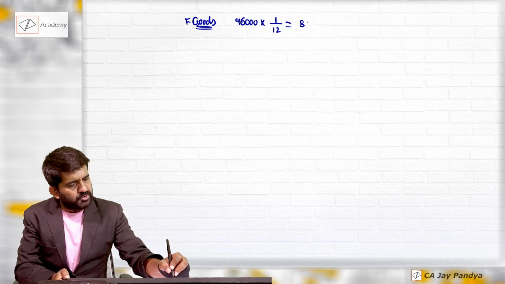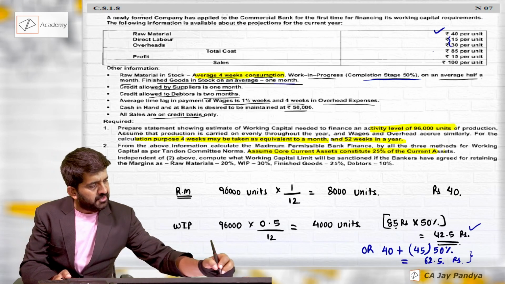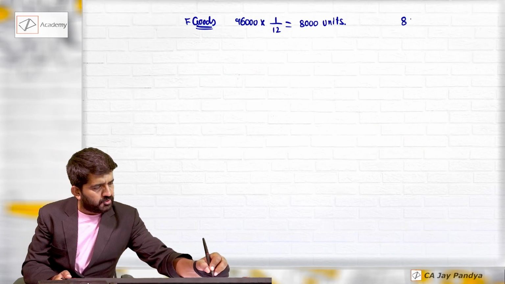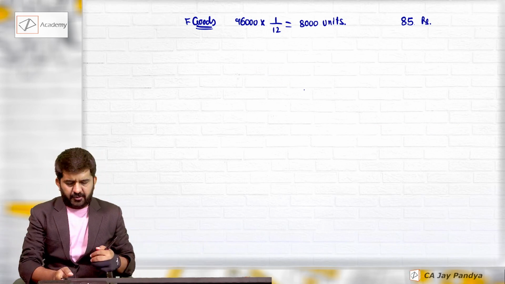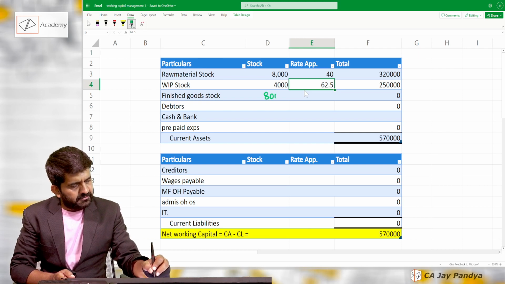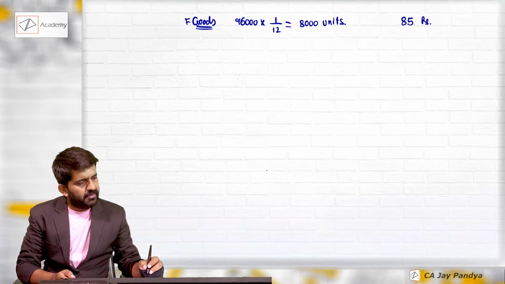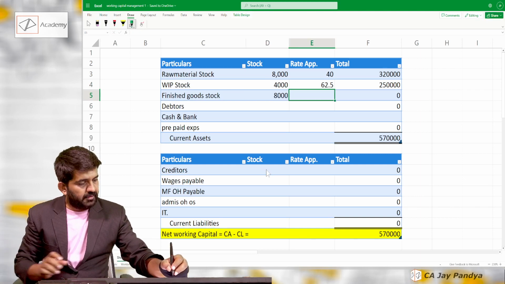This will be 8,000 units. What cost should be considered for finished goods? So full production cost, which is 80, because finished goods will always be 100% complete. So finished goods 8,000 units. Cost will be 80.